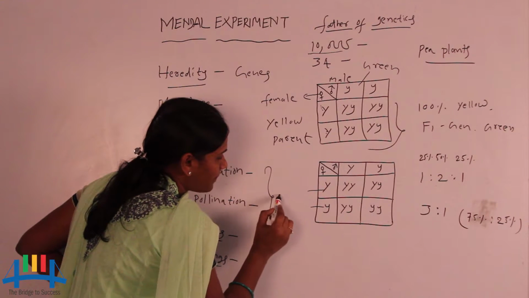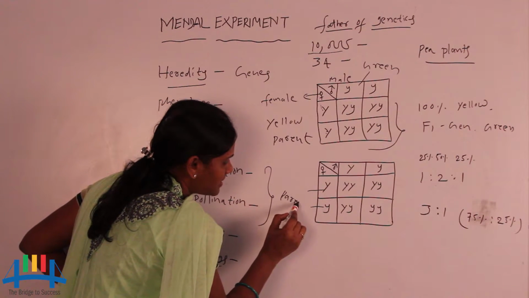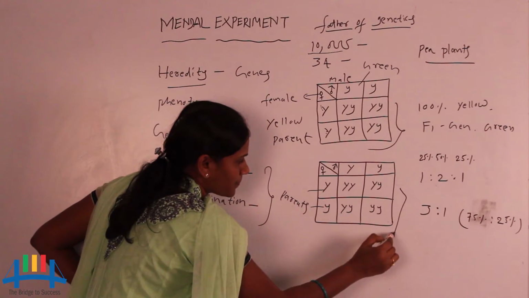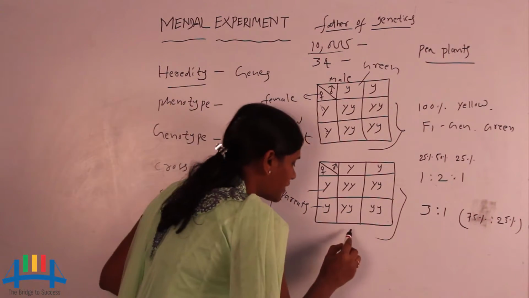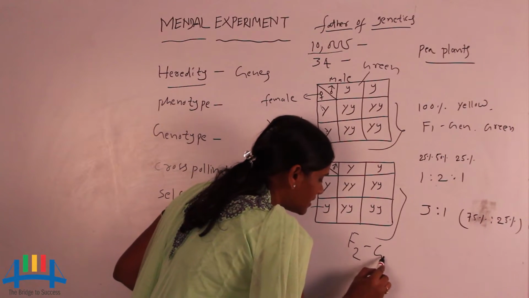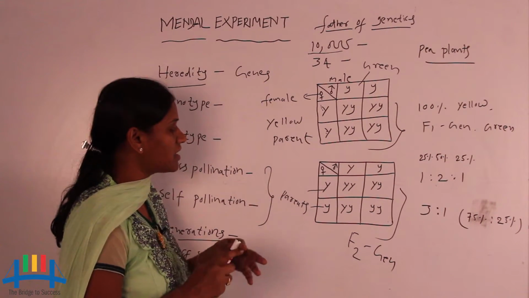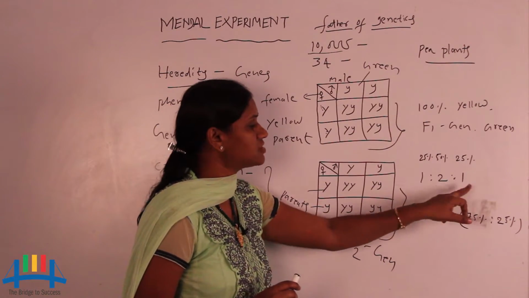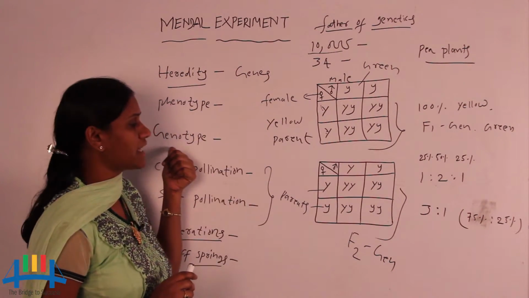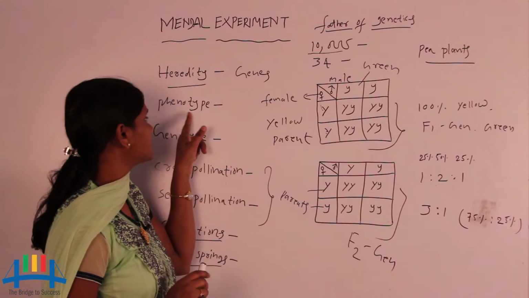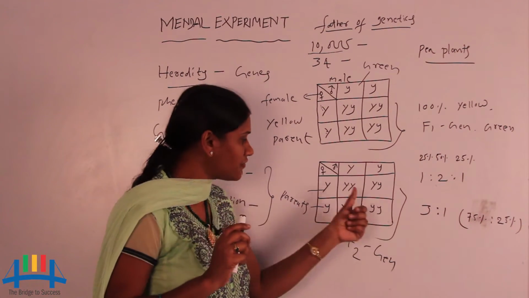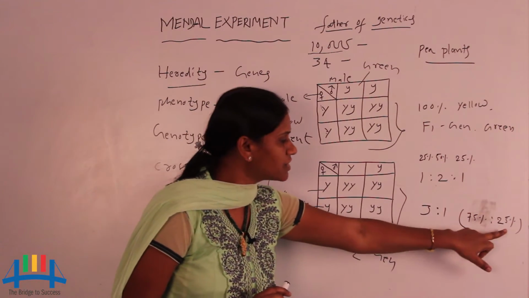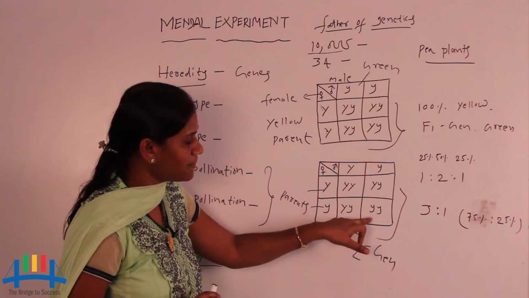Here these are the parents and the offsprings are these. When you observe this, it is called the F2 generation. In the F2 generation, commonly we observe the ratio 1:2:1 as genotype and 3:1 as phenotype. Externally we observe 75% yellow plants and 25% green plants.